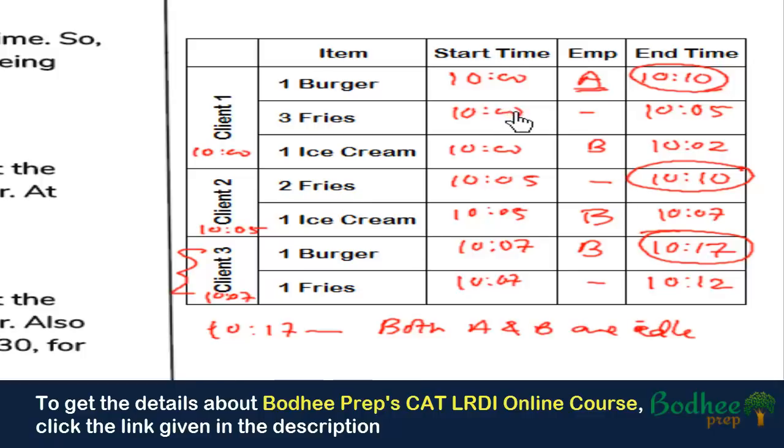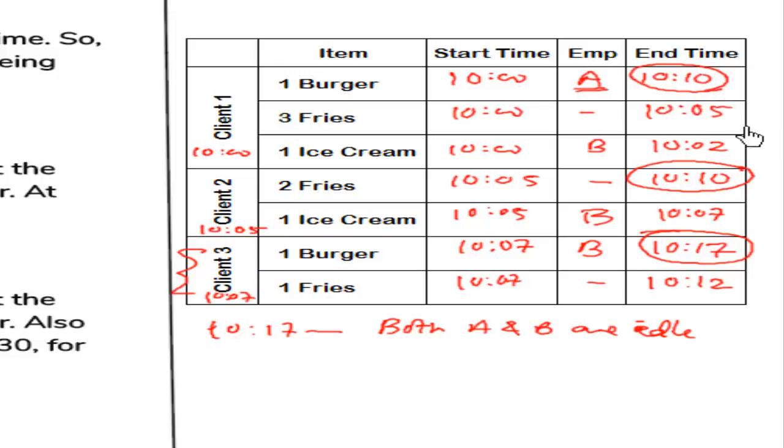But we have to find when exactly one of the employees is idle. So we can start with A. In the first 10 minutes, that is from 10 to 10:10, A was occupied, and B started preparing ice cream at 10 and completed it at 10:02. So he took only 2 minutes in the time between 10 and 10:10.